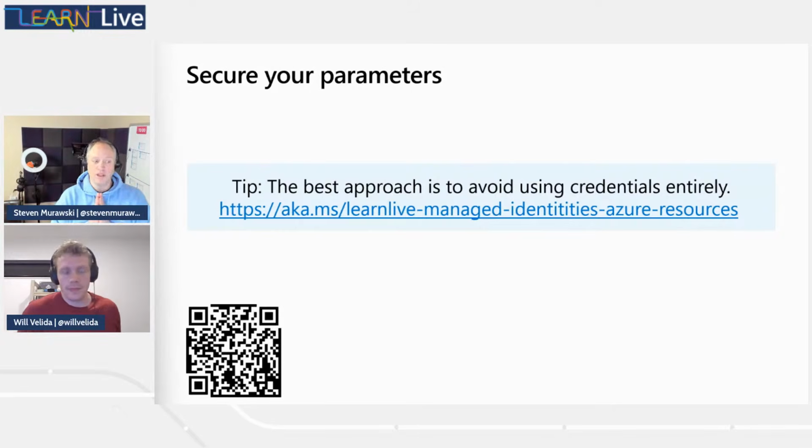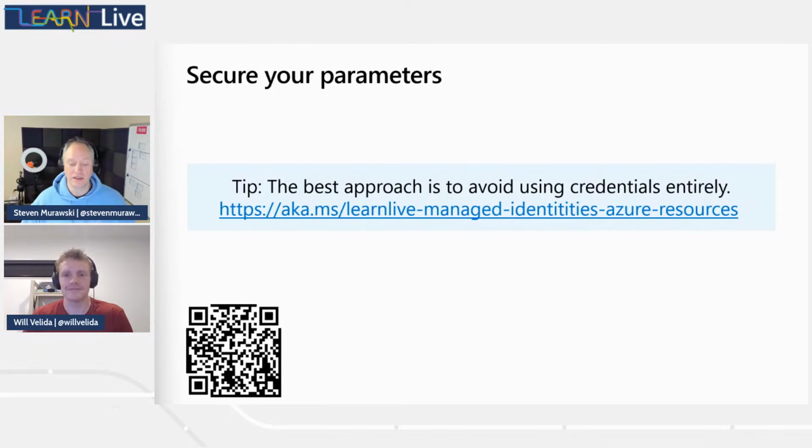Yeah, so one of the best ways is not to have the credential in the first place, or not to manage the credential in the first place. If we're working with resources in Azure and you can leverage managed identities, that can be a tremendous help in reducing the secrets that you need to specify inside your templates.